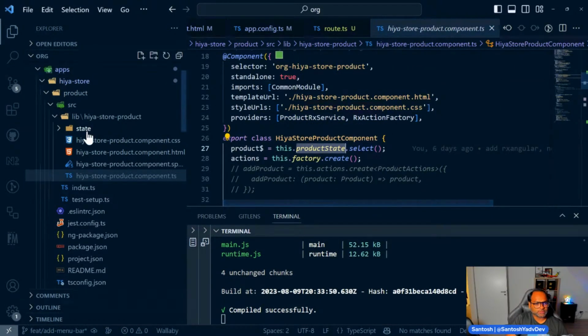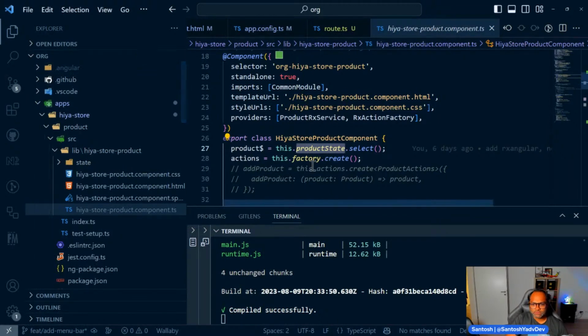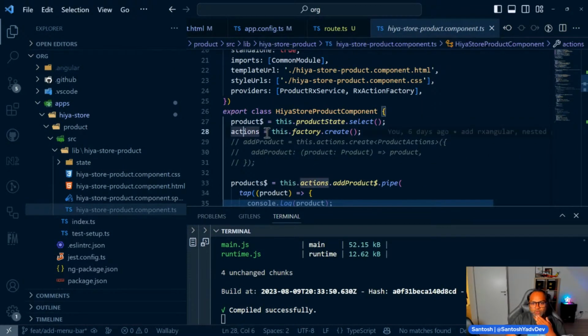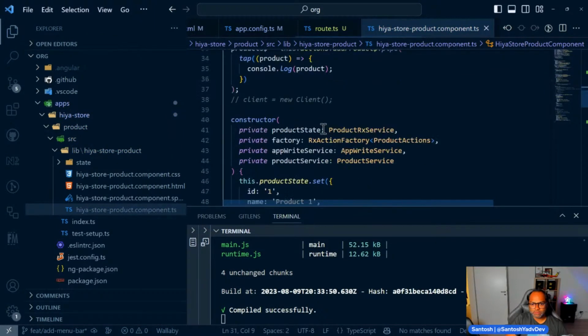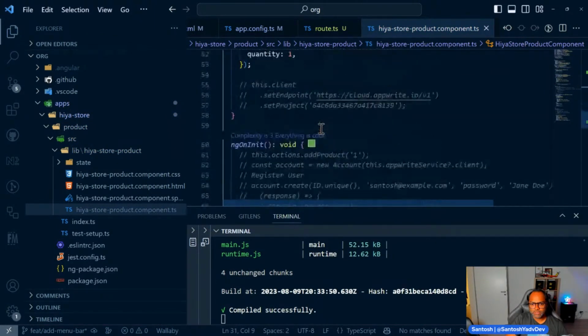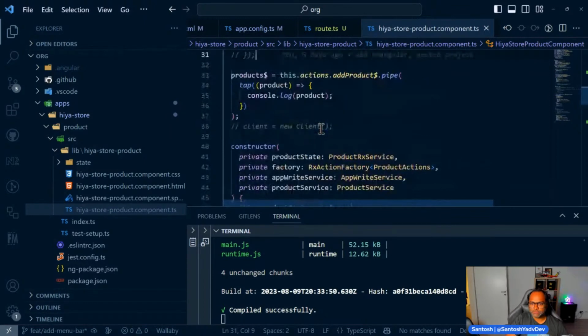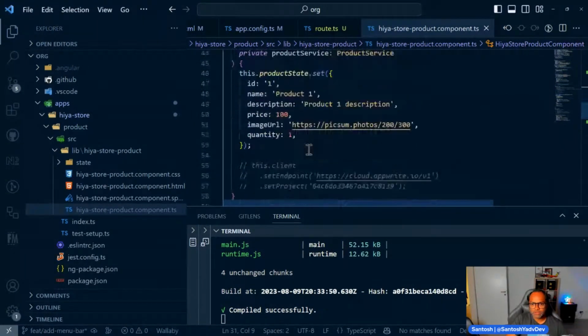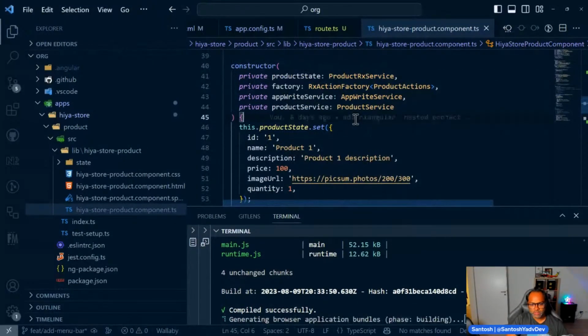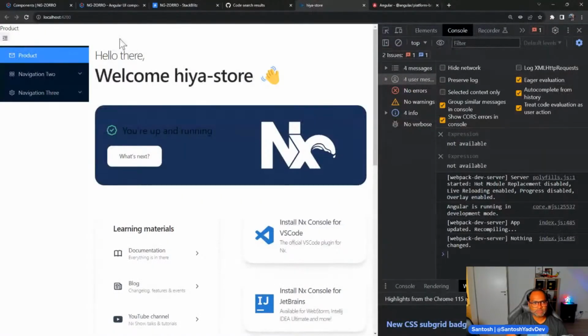Product state dot select. So what we are doing, okay. I think factory. This is the code which we wrote last time for RxAngular, but it should not actually stop us from making it work. Just wondering what's going on here.